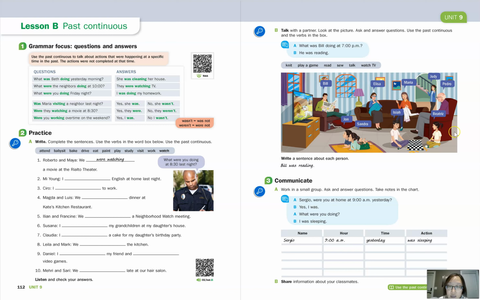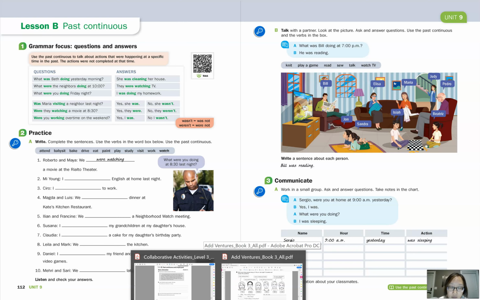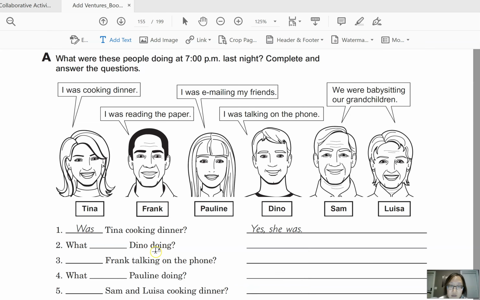Now we're going to skip exercise 3, and we're going to look at another worksheet. So let's look at the instructions. What were these people doing at 7 p.m. last night? Complete and answer the questions.